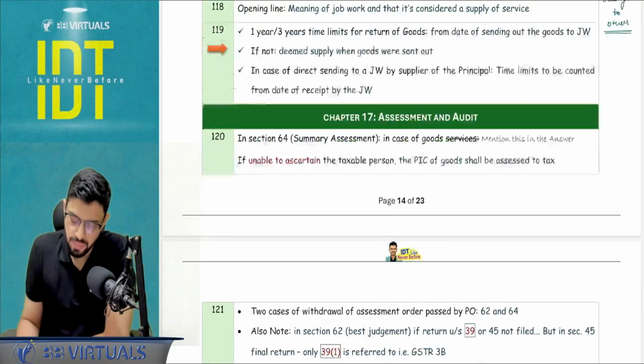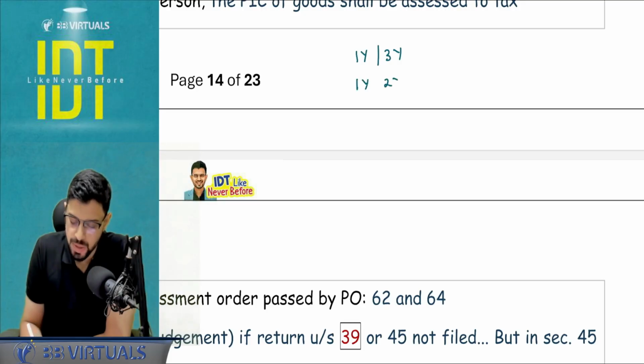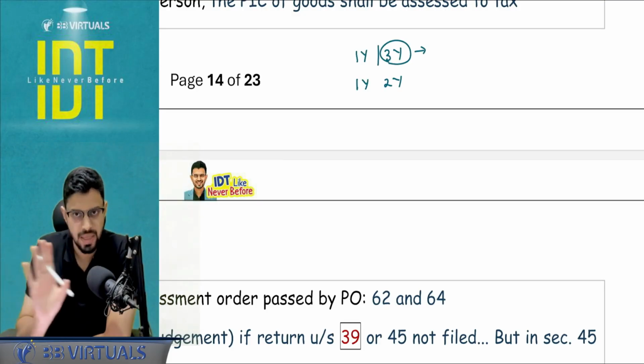Now, there is one issue with respect to the job work regarding the time limits. You remember the time limits for inputs, it is 1 year. For capital items, it is 3 years. Further extension of up to 1 year or 2 years by the commissioner. Time period is not applicable to refractories, moulds, tools, dies, that we know.